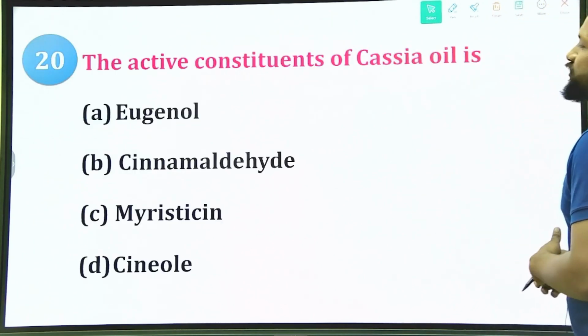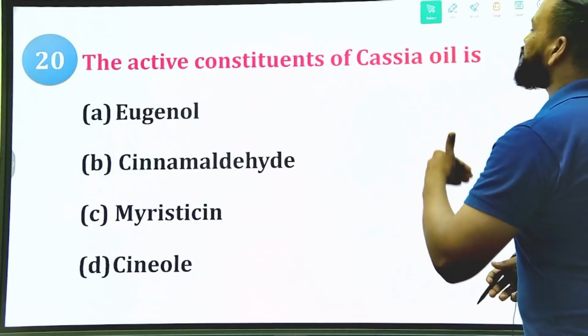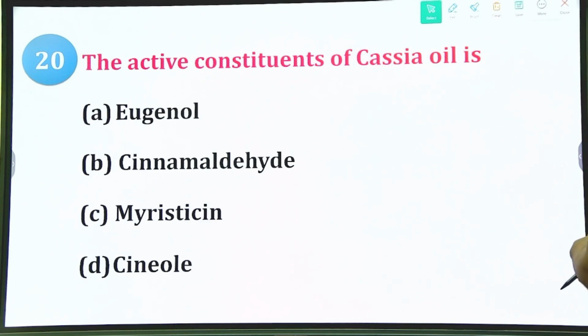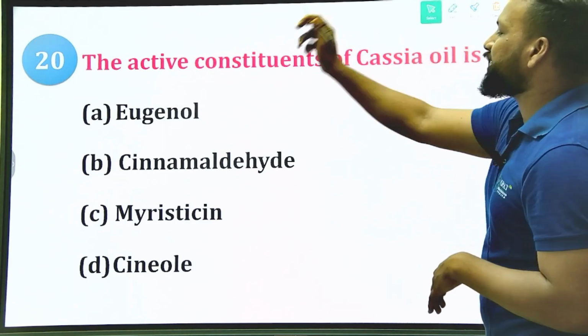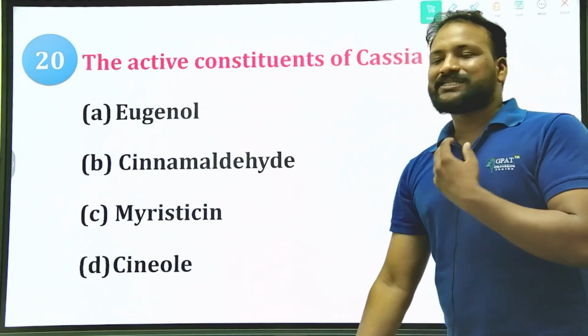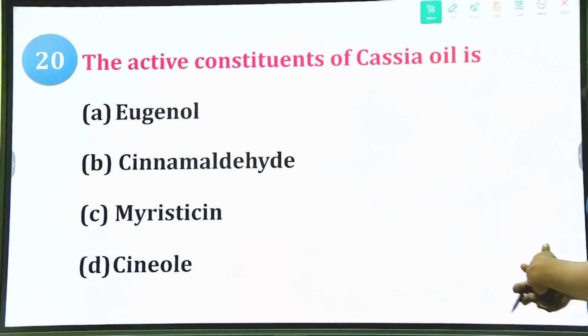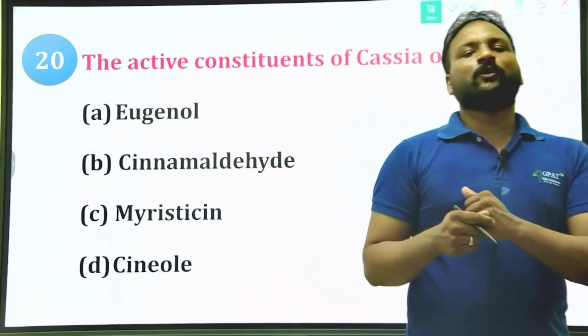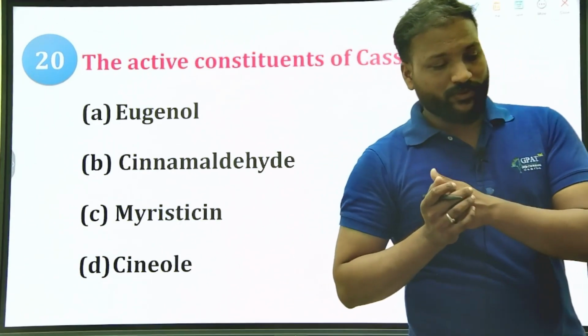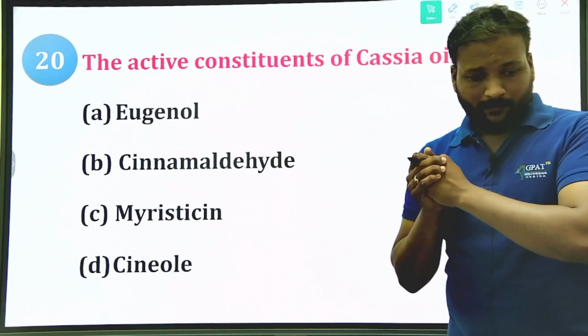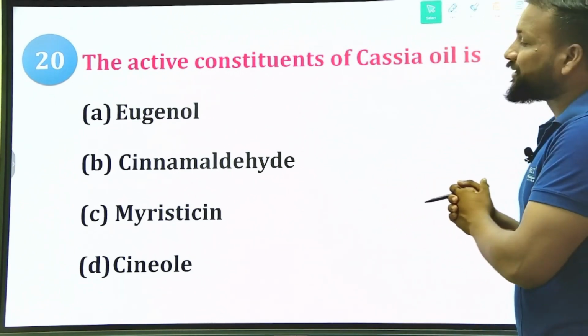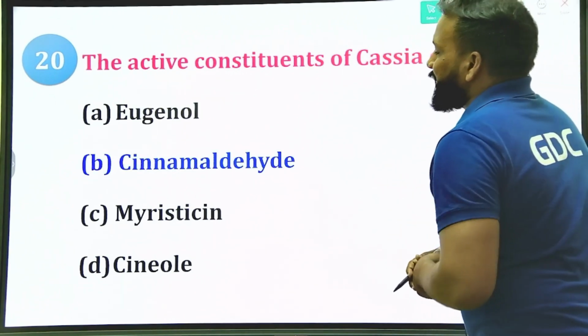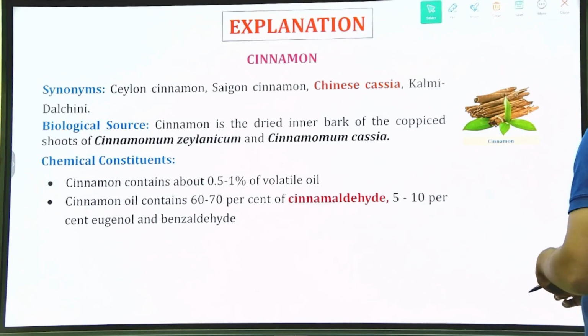Next, moving to the last question of this series: the active constituent of cassia oil. Option A eugenol, B cinnamaldehyde, C myristicin, and D cineole. Come on, this is the last question for this series, which means model paper 4. Last question. Comment down your answer. So let me check the right answer. Yes, cinnamaldehyde is the answer.